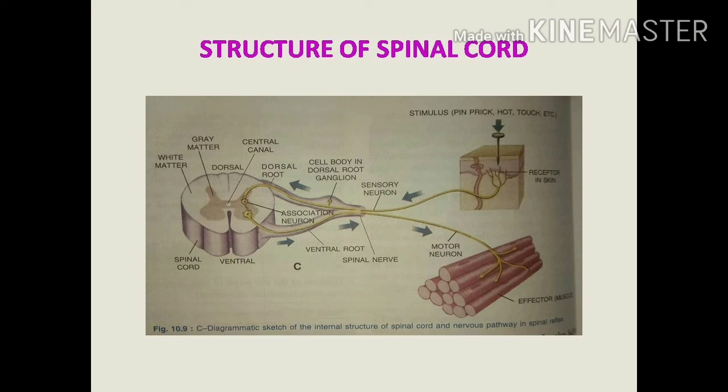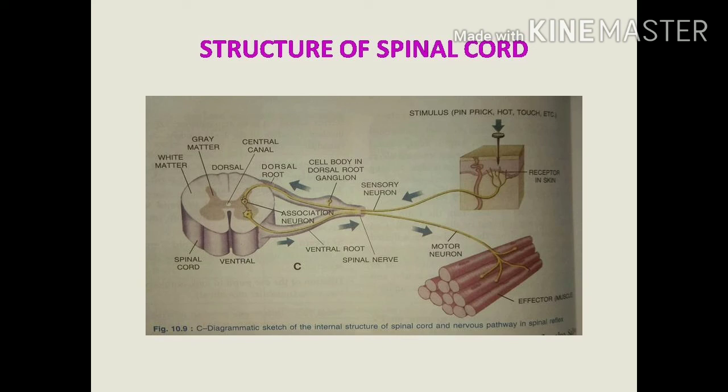A nerve joined to the dorsal horn picks up sensations from various organs. It is called the sensory nerve. Here the sensory nerve ends in the dorsal horn region.